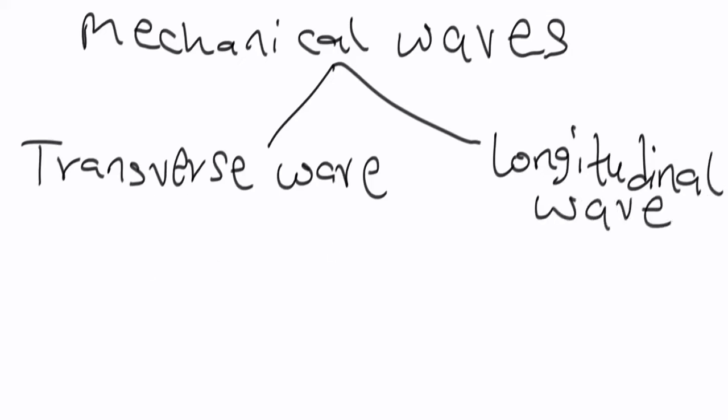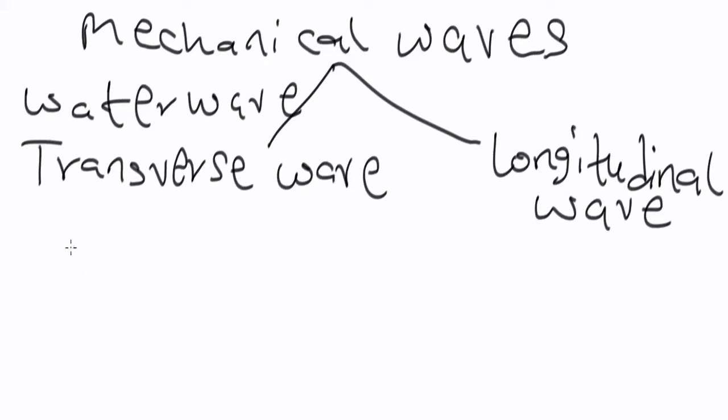Now, a transverse wave is a kind of mechanical wave in which the oscillation of the wave is perpendicular to the direction of wave motion, whereas a longitudinal wave is a kind of mechanical wave in which the oscillation of the wave is parallel to the direction of wave motion. Alright, an example of a transverse wave is the water wave.